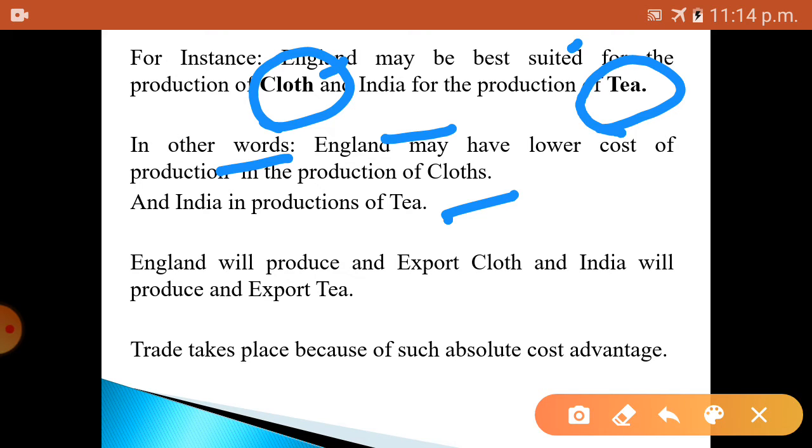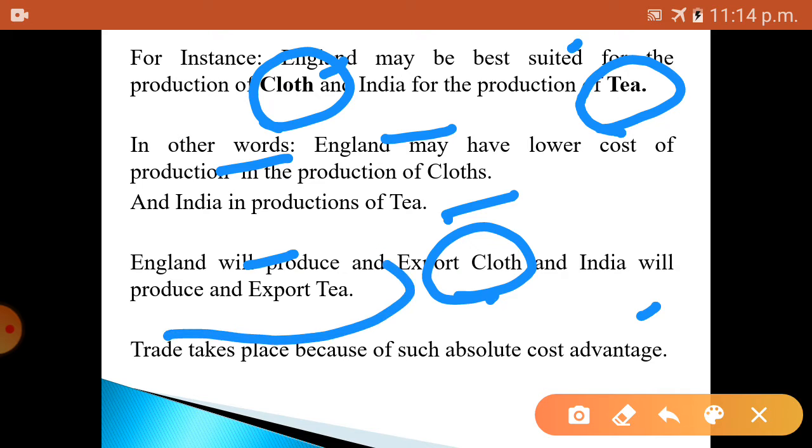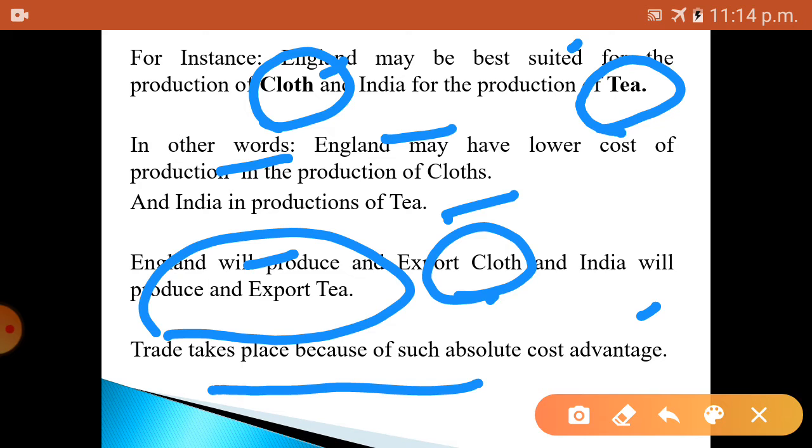England will produce more and export cloth, whereas India will produce more and export tea. Trade takes place because of such absolute cost advantage.